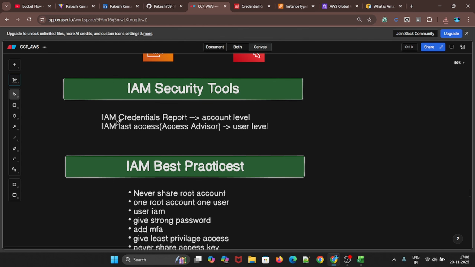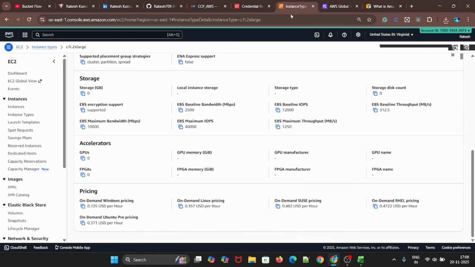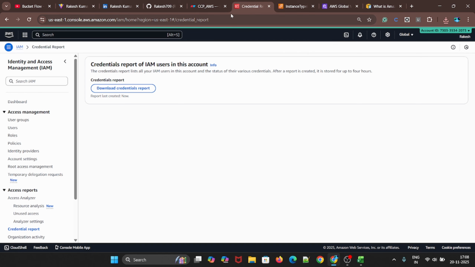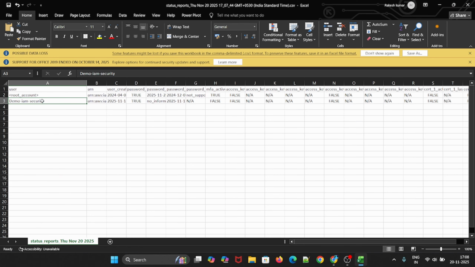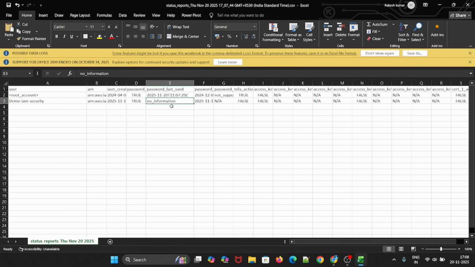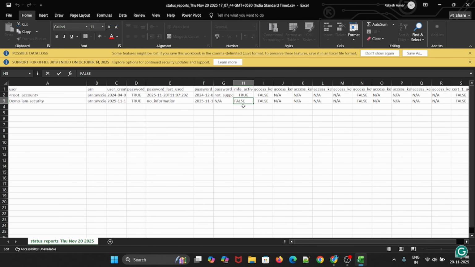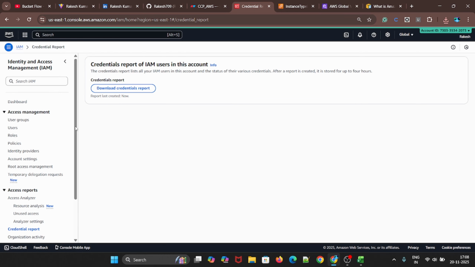In IAM security tools we have a credential report, which is account level. You will get the overall view of your IAM, how many IAM users you have created and all. Here I have created only one IAM user. As of now in the password section there's no information, because I only gave the password. MFA activation is mentioned as false. From here you will get the overall view of how many IAM users are there. It's a global level.